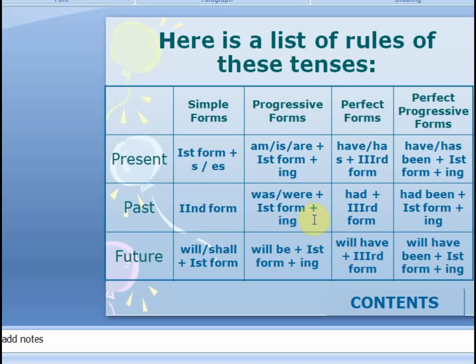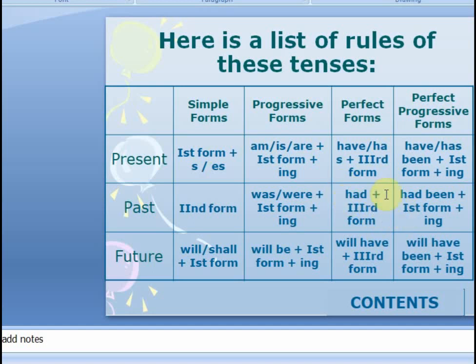In some sentences you might find it is written, I wish I were the PM of the country. Now whenever such type of sentences come, these are called optative sentences. When we are wishing something, that time we can use were with I. Otherwise in general we use I was. Then again for the perfect form, third form is common, as I told you before. Third form is used in all the tenses, but here irrespective of the subject, had is used. As in present tense we have to choose from has and have, but in past perfect tense always had plus third form of the verb comes.